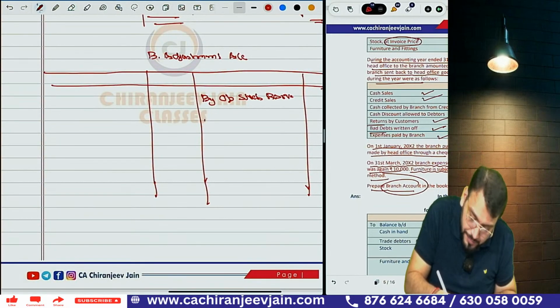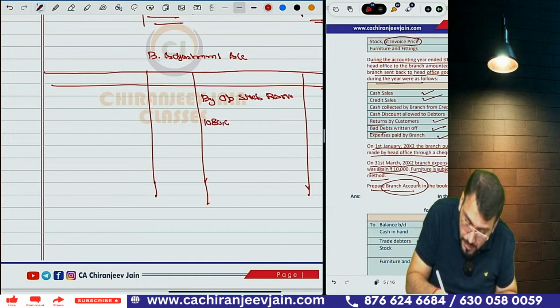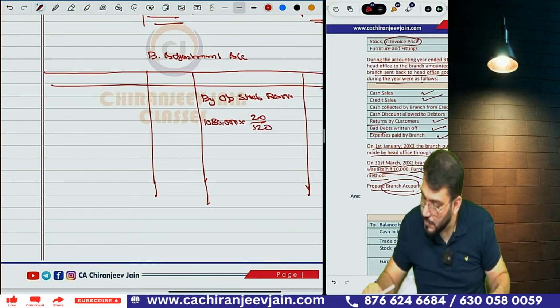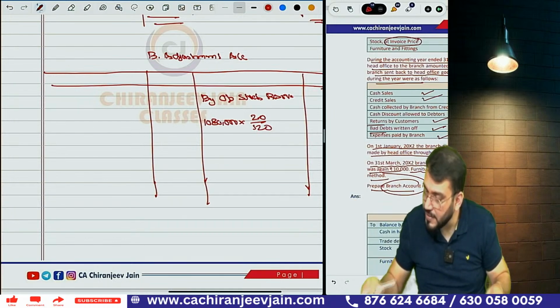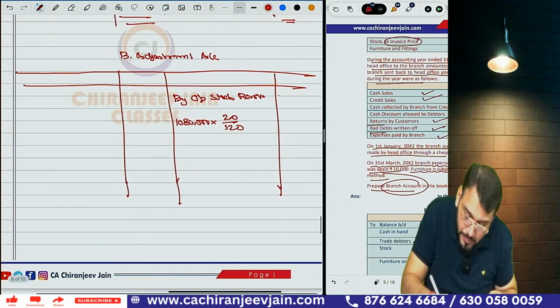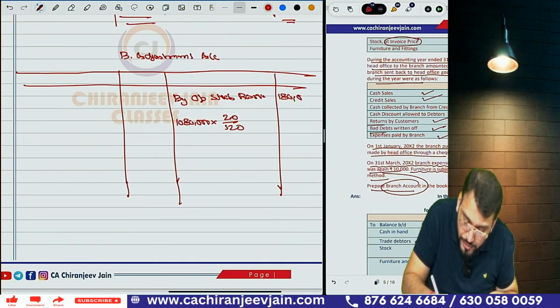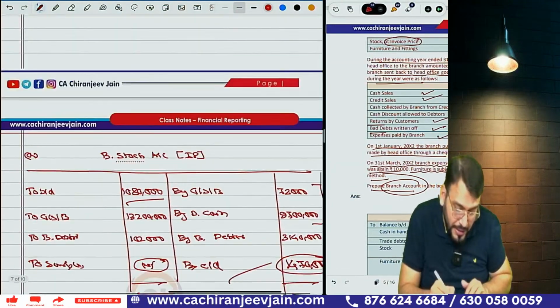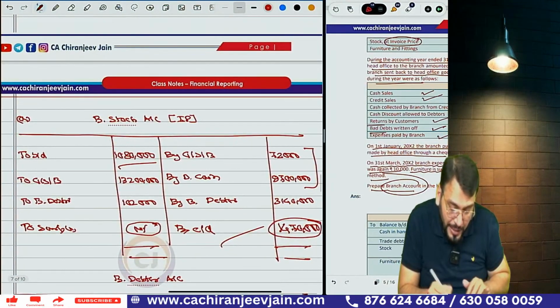10 lakh 80,000 into 20 by 120. How much? It is coming 1 lakh 80,000. 1 lakh 80,000. Then add, by goods sent to branch. You need to eliminate from that. So what is the goods sent to branch? What is the amount? It is 1 crore 32 lakh.